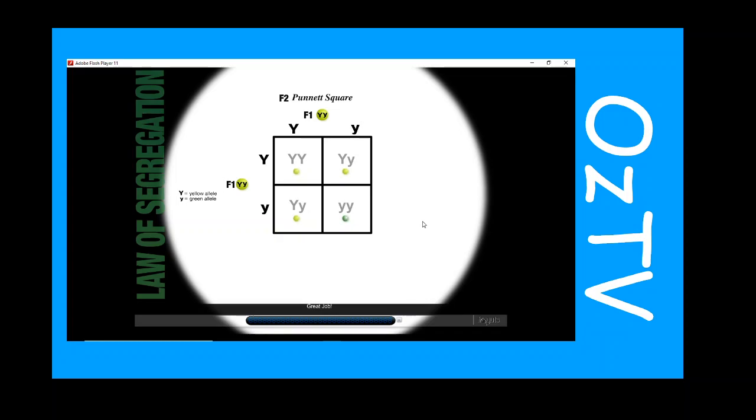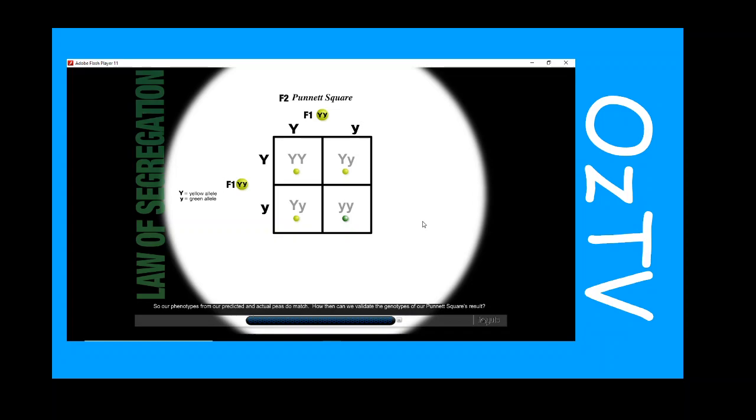Great job! Based on these results, we can see that 25% of the predicted Ps are homozygous dominant yellow, 50% are heterozygous yellow hybrids, and 25% are homozygous recessive green. That's a 3-to-1 ratio of yellow to green, just like we saw in the beginning of this lesson. So our phenotypes from our predicted and actual Ps do match.